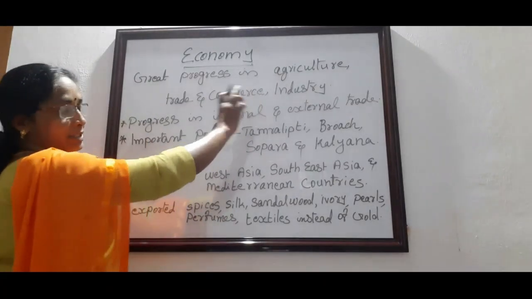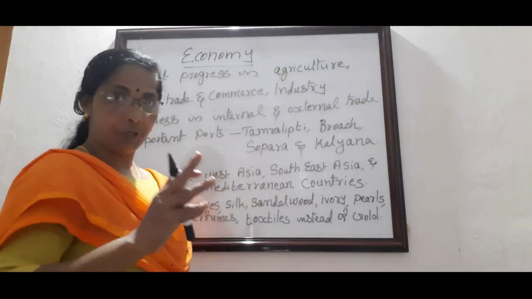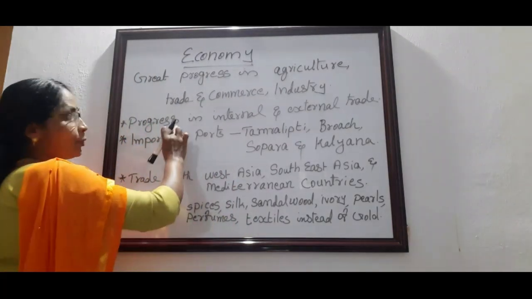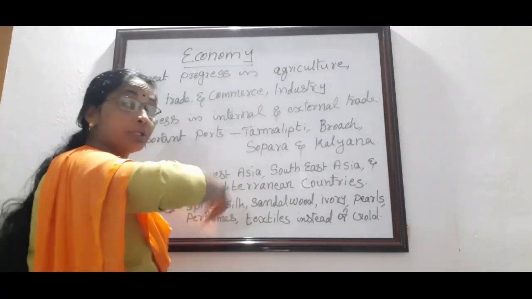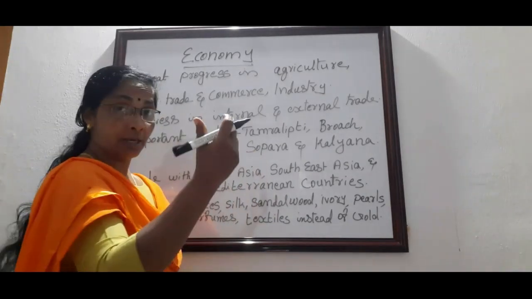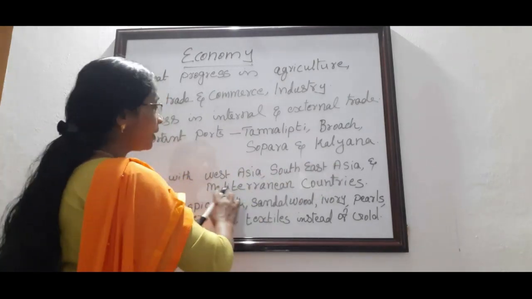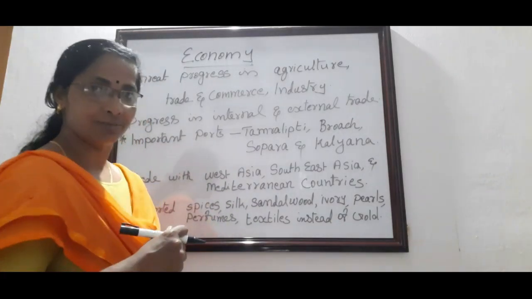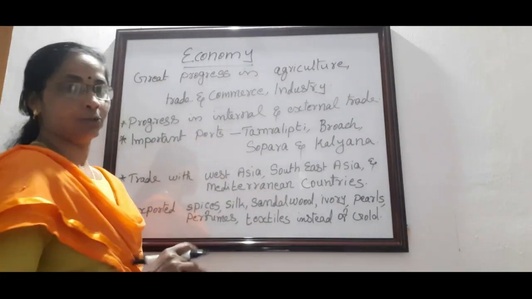The trade and commerce and industry. So, which were the most important industries existed during the Gupta period? Once more, weaving, metallurgy, carpentry and pottery. Then progress in internal and external trade. The Gupta rulers engaged in trade not only within the empire, but also with other foreign countries. They engaged in trade with West Asia, Southeast Asia and Mediterranean countries. They had good trade relationships with the European countries, almost all parts of Asia, and the Mediterranean countries also.